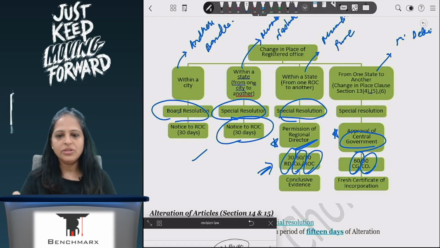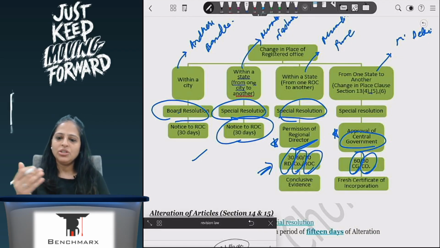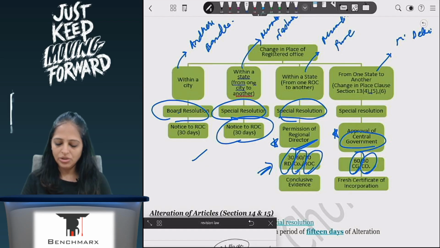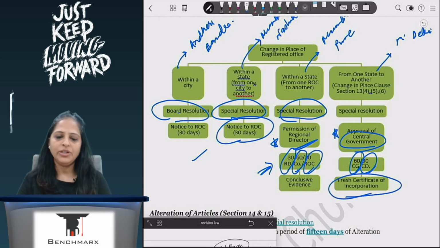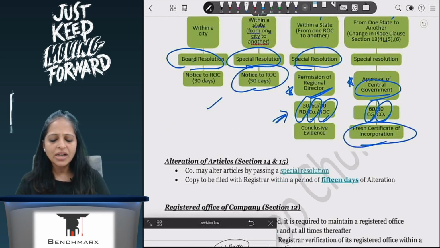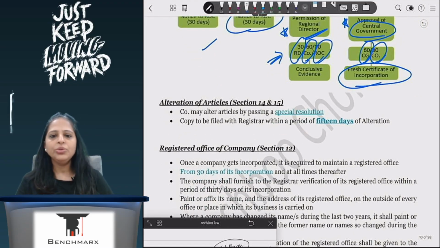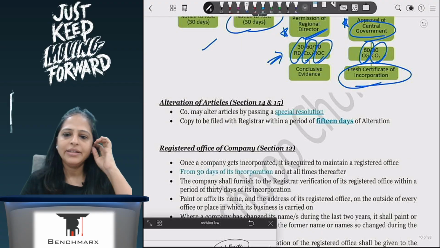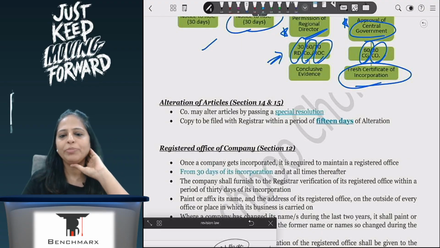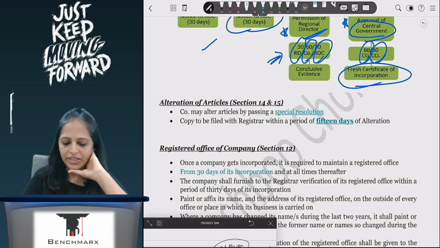Baki, all of this is special resolution. Always remember, when you are within the city, then a board resolution, otherwise you need a special resolution. Here you will get a fresh certificate of incorporation. Articles of association, again you need a special resolution, and a copy has to be filed with the registrar within 50 days.